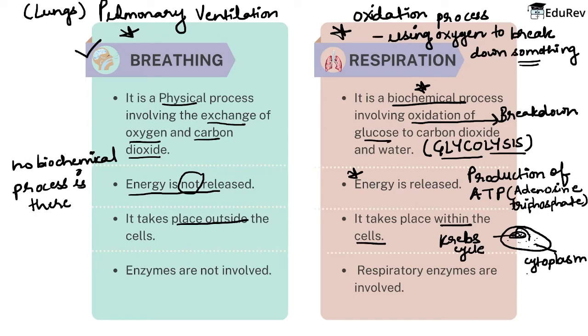Glycolysis हो रही है बेटा किसमें? Start होती है cytoplasm में, then it enters in the Krebs cycle, through which 36 ATP is released. So if the question comes कि कितना ATP release होता है by the process of glycolysis, so the answer is simple. 36 ATP is released from the process of glycolysis.